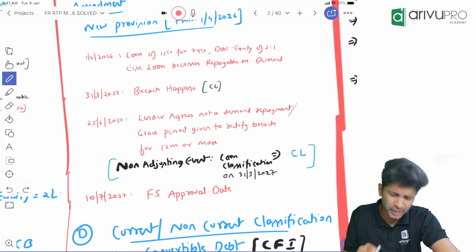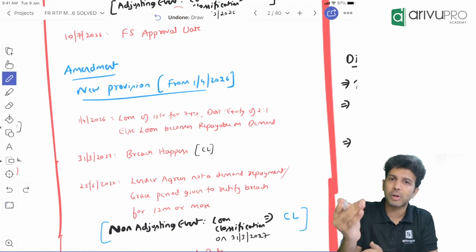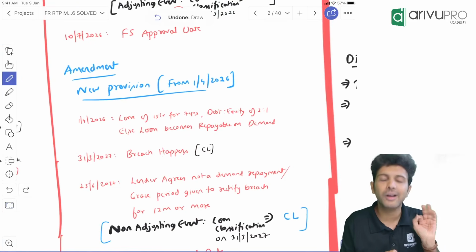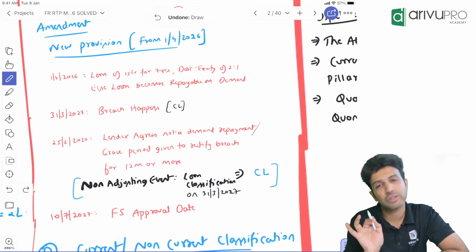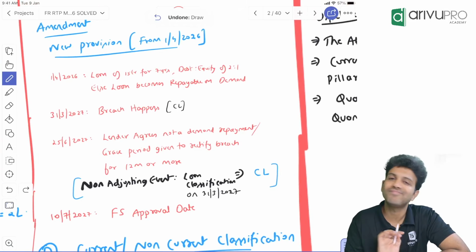Okay, the thought process here again is, since the breach has happened on 31st March and the loan is repayable on demand, ideally this loan should be shown as a current liability in the current year. That's all it is. So it's no more NCL, it is current liability, CL. That's all. This is the change.